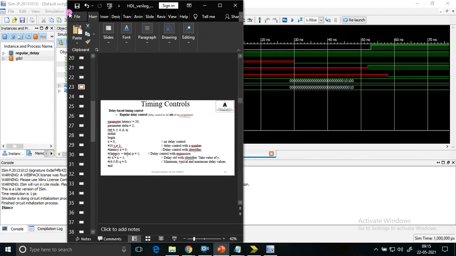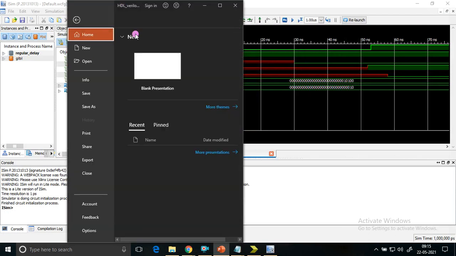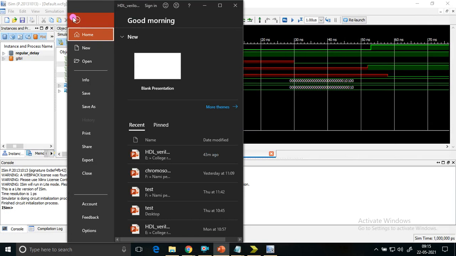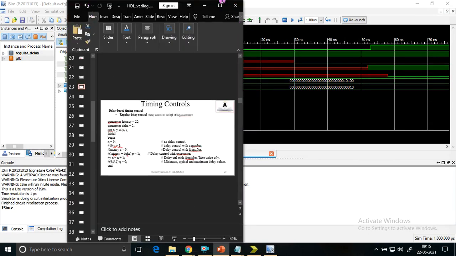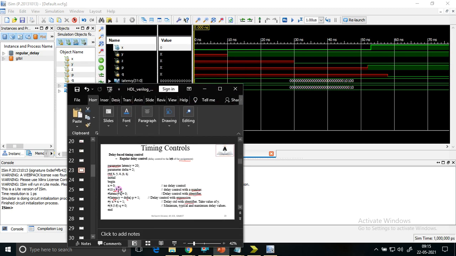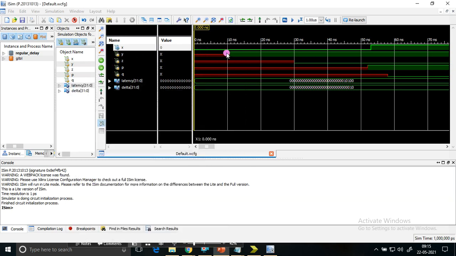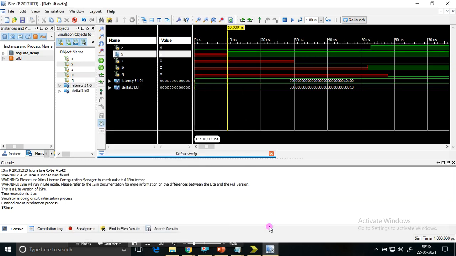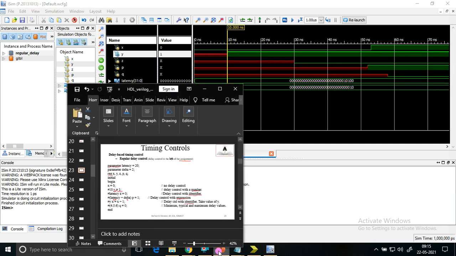Let me show it. Here you can see X is equal to 0 without any delay at 0 nanoseconds. Y is getting updated to value 1 after 10 time units. You can see here Y is getting its value after 10 time units.